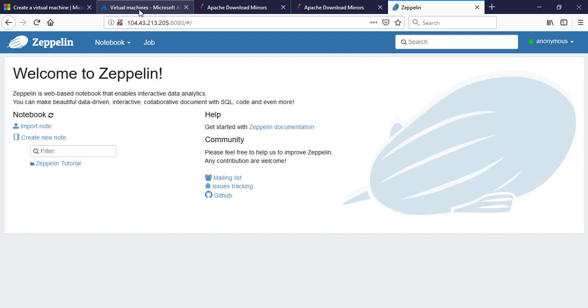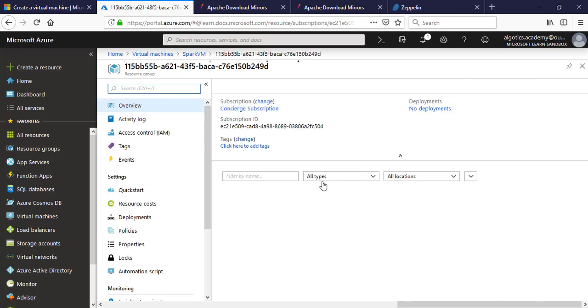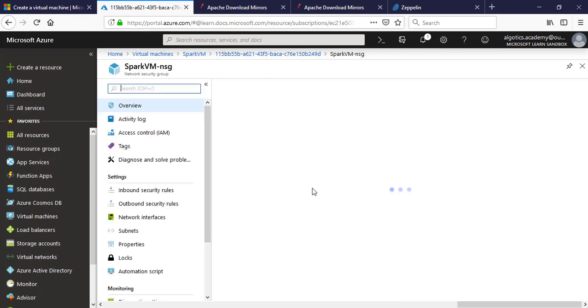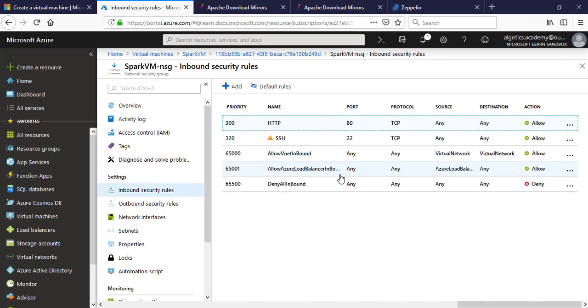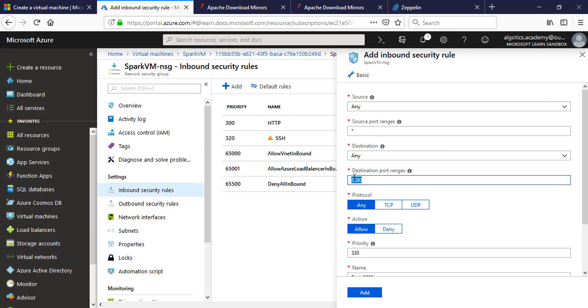If you wish, you can change it by editing the zeppelin-site.xml file that is present in zeppelin/conf, which is the configuration directory. If port 8080 is not open, then go to the Azure portal and open the network security group of that virtual machine and add a new inbound security rule with the port number 8080.